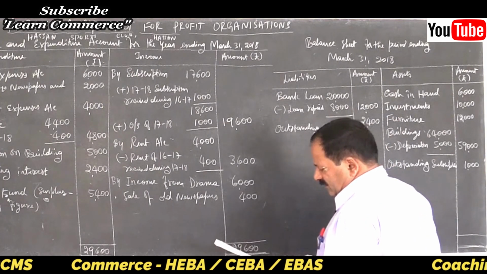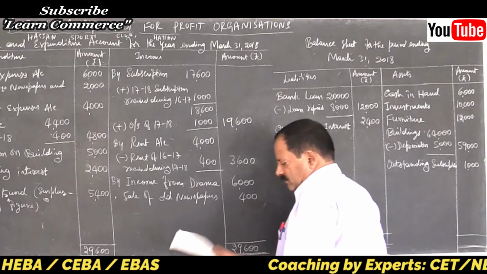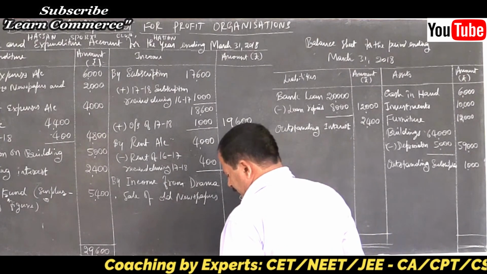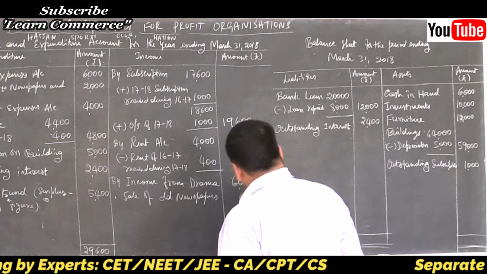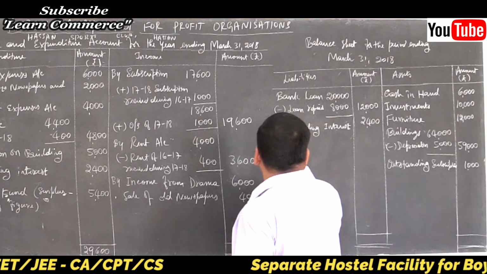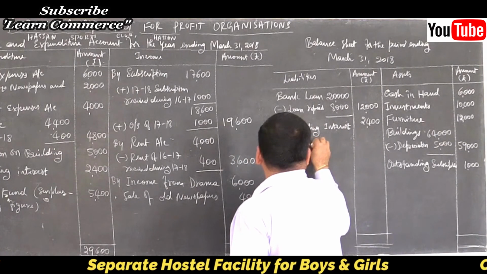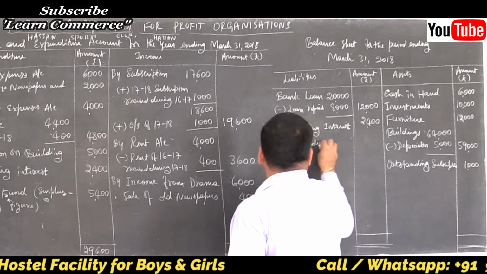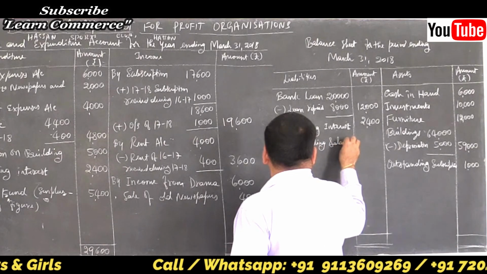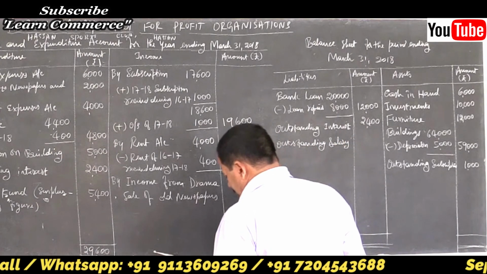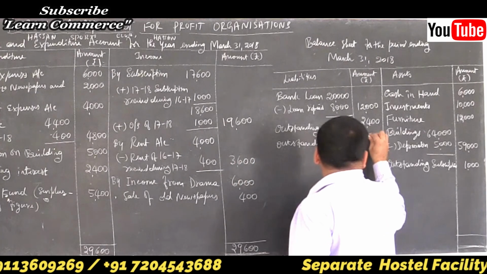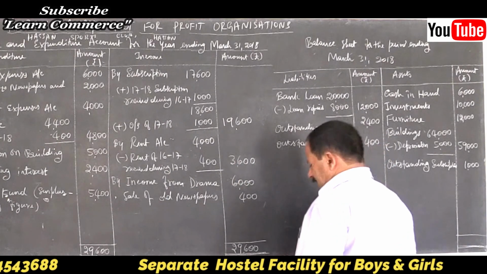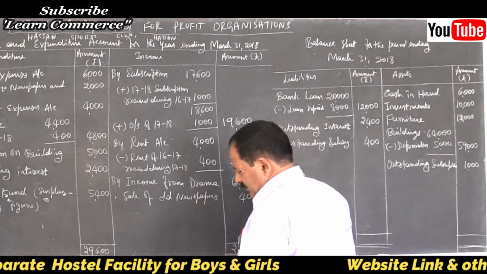Write it separately. Then outstanding salary. Outstanding salary how much? 400.